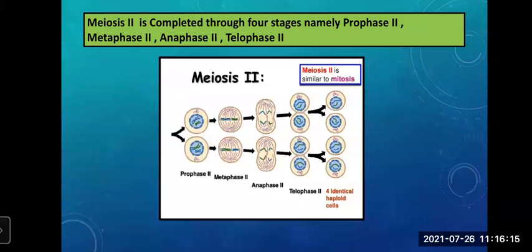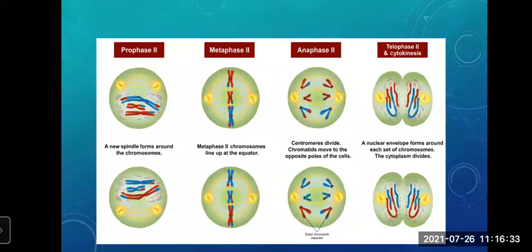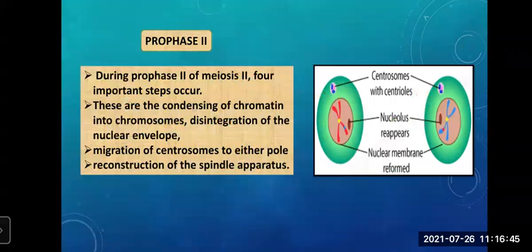Okay. Now see, meiosis 2, as I said in the concept map, is completed through 4 stages. And what were the names? Prophase 2, metaphase 2, anaphase 2, and telophase 2. See, again remember, meiosis 2 is similar to mitosis. Okay. So it's very easy to understand because you have studied mitosis. See the stages again. Which were the stages? Prophase 2, metaphase 2, anaphase 2, telophase 2, and then cytokinesis 2. Okay. Now let us see what happens in those stages.